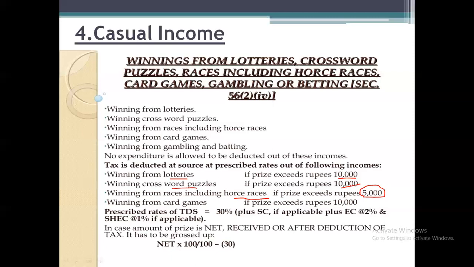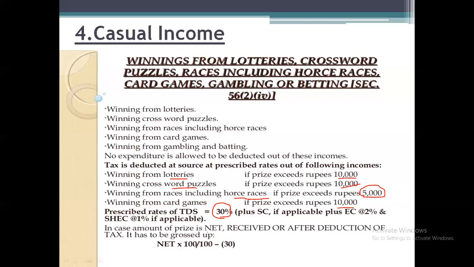I'm repeating, if it is less than 10,000 or less than 5,000, it is free from tax, we need not pay the taxes. If it is more than 10,000 or more than 5,000, then we are supposed to pay the taxes to the government. Last one, winning from card games, if it exceeds 10,000 rupees. So the TDS rate for casual income is 30 percent.